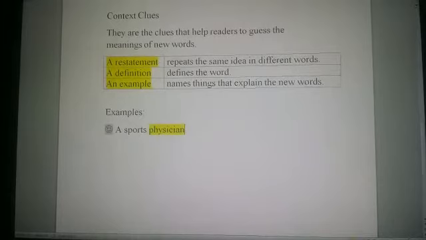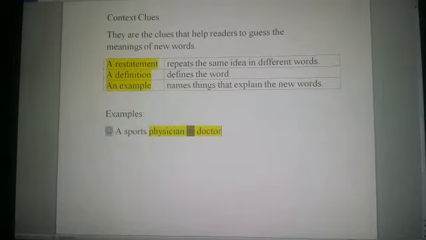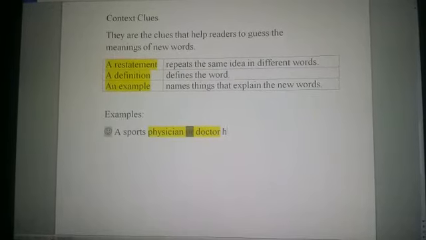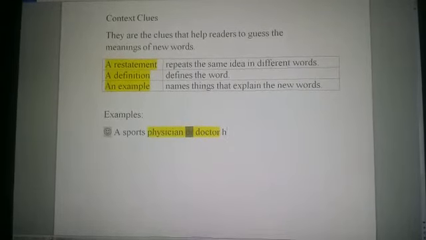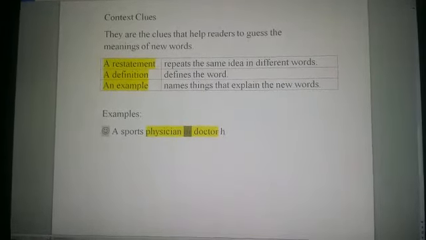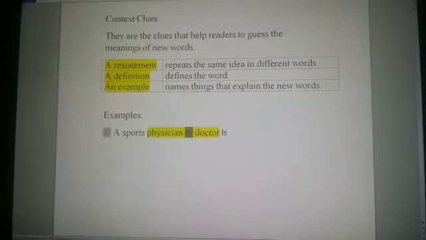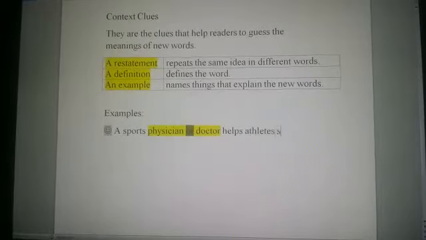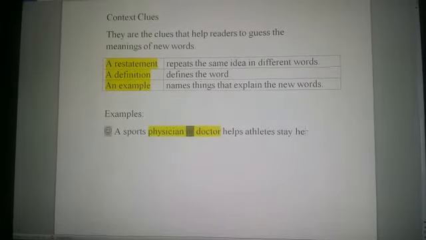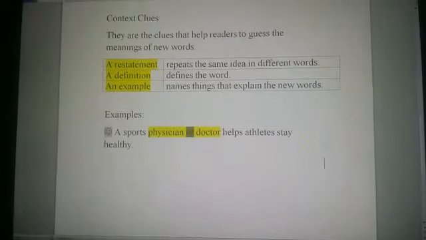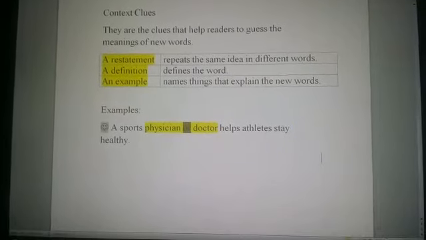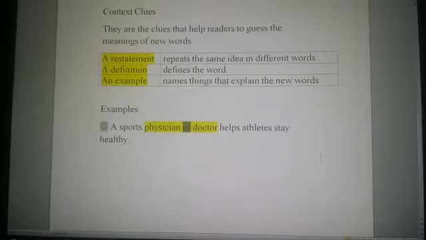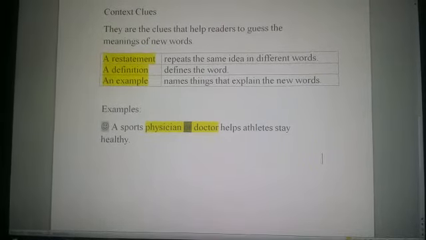If I say a sports physician or doctor, now you don't have to go to the dictionary to look up the meaning of the word physician, because physician is a doctor, or a doctor is a physician. A sports physician or a doctor helps athletes stay healthy. Now you understand the word physician. If you want to make restatement, you can use the word or, physician or doctor.